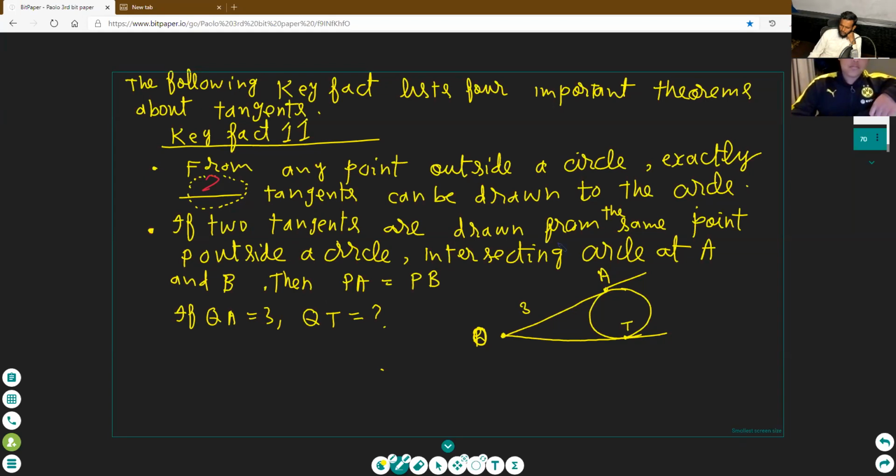Paulo, see here, QA is the length of this tangent. QT is the length of this tangent. The lengths of both tangents are equal. QA and QT both are equal. What is the value of QT?